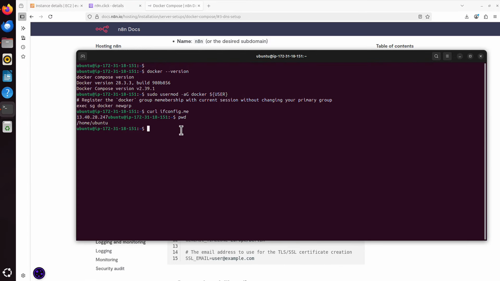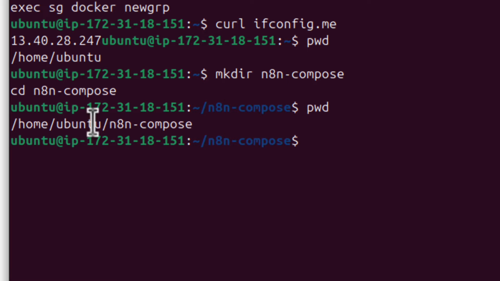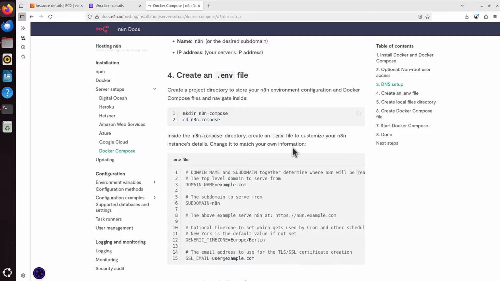So I'll go back and I will copy both those commands. Paste them here. This one created the folder, and this one took me into that folder. If I run pwd now, I'm in the home Ubuntu n8n compose folder now. Let's go back, and they say inside the n8n compose directory create .env file to customize your n8n instance details.